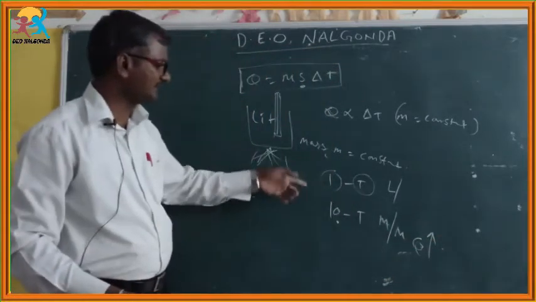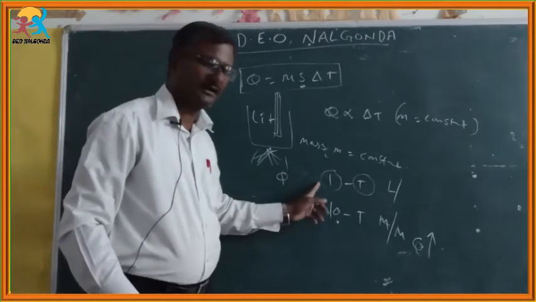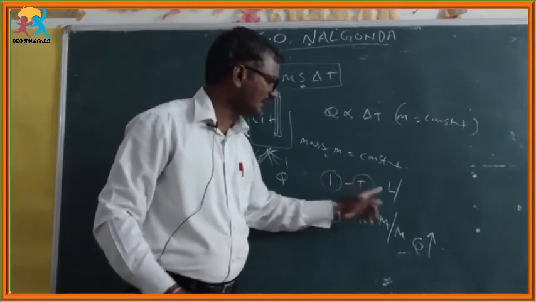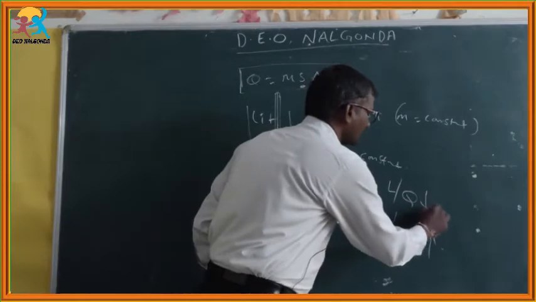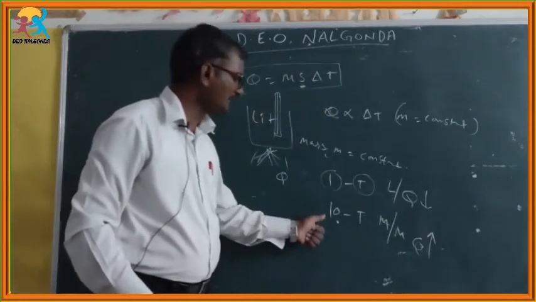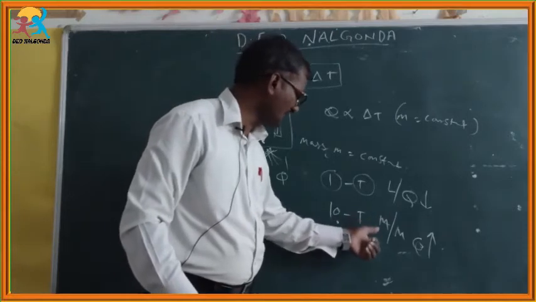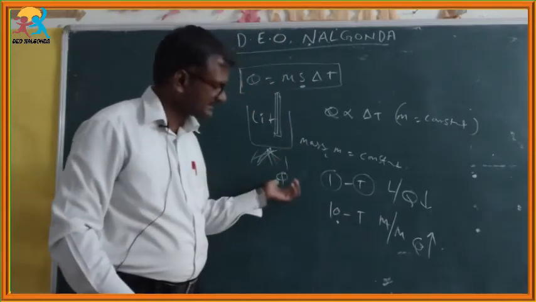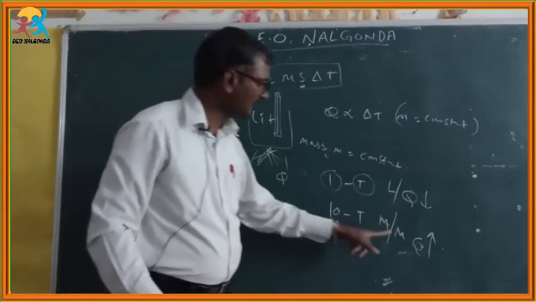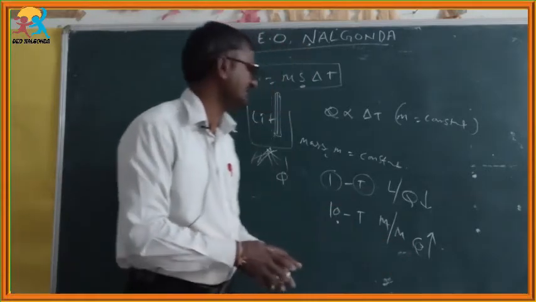Simply by this we can conclude that for one member it takes very little time and very little supplied heat energy. For 10 members, more heat and more temperature are required, so we need to supply more heat energy.